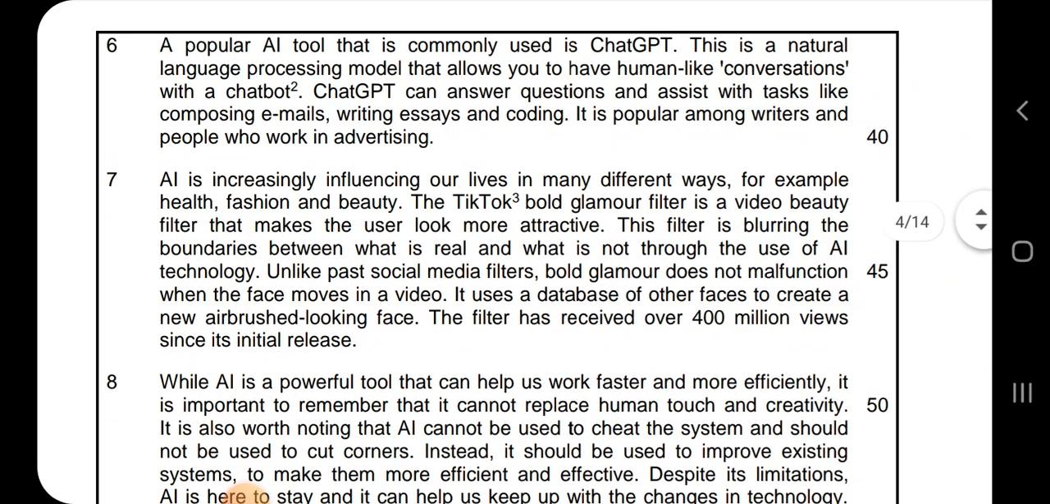A popular AI tool that is commonly used is ChatGPT. This is a natural language processing model that allows you to have human-like conversations with a chatbot.